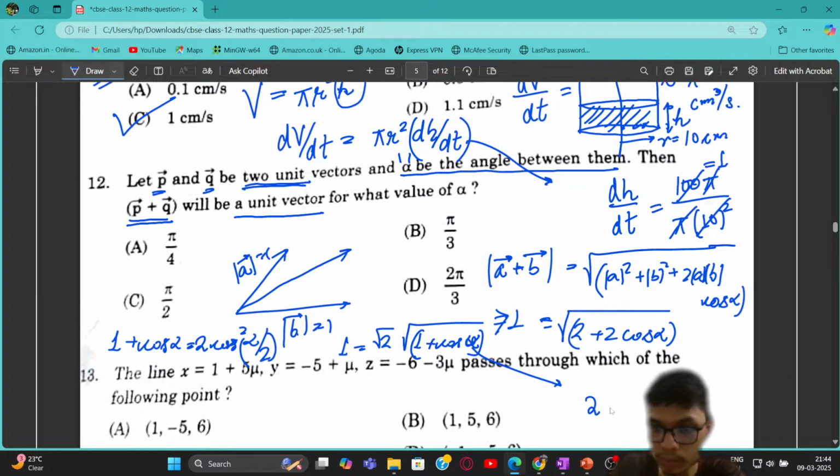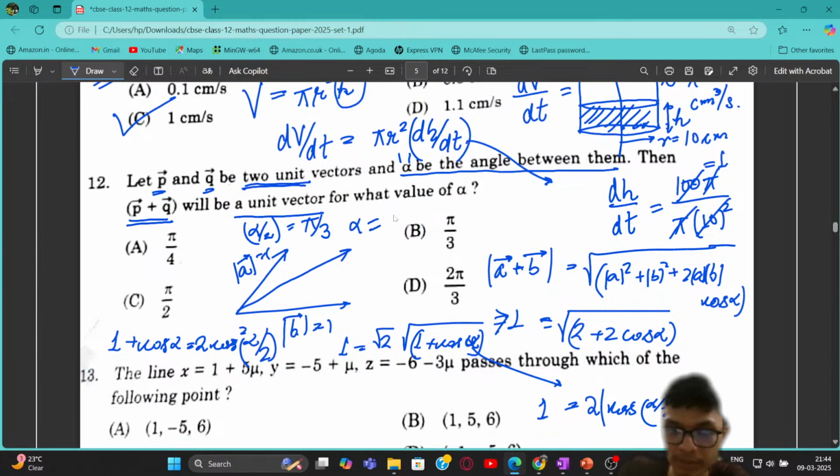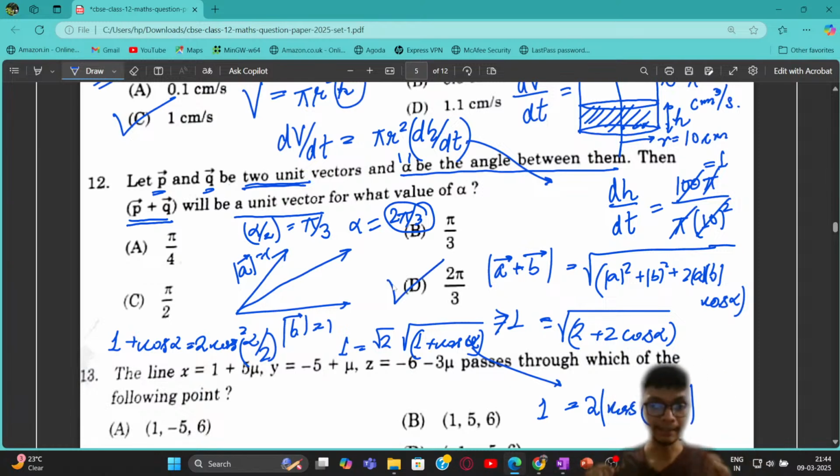So I will get this part as 2 times cos of alpha by 2, with a mod over it, and it is equal to 1. From here I get cos alpha by 2 is equal to half. So alpha by 2 is equal to pi by 3, and alpha is equal to 2 pi by 3. 2 pi by 3 is going to be the correct answer. So whenever the angle is 120 degrees, only then the summation of two unit vectors is also a unit vector. I hope this part is very clear and straightforward, right?